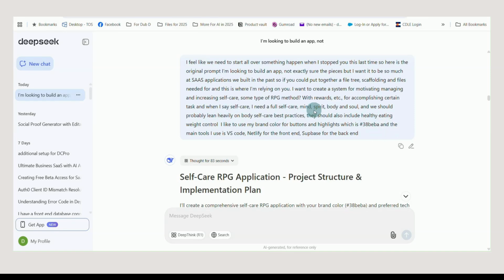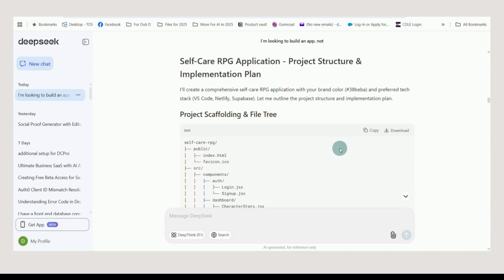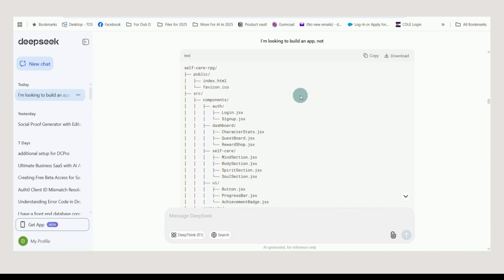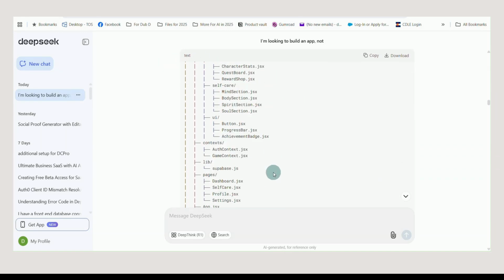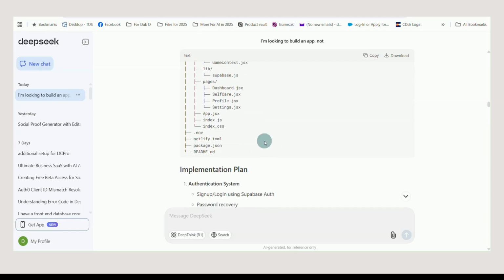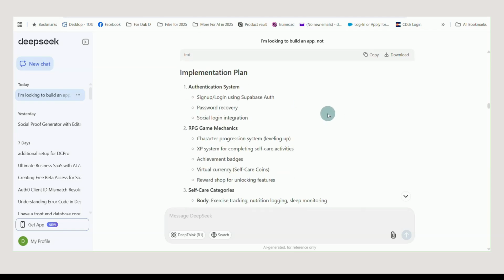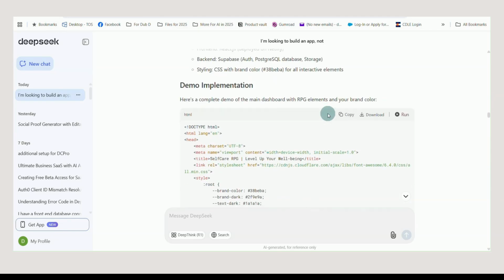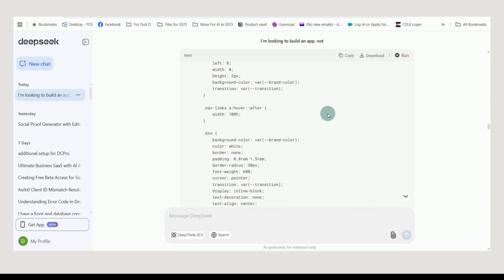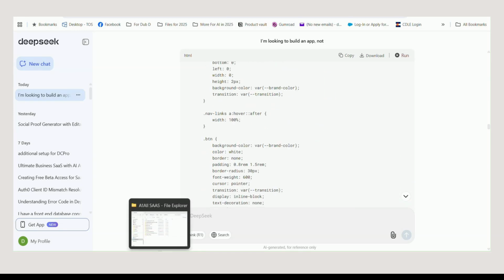And I wanted it to build a complete file tree scaffolding and the files needed for this. This is what I came up with. There's my file tree. It tells you all the files it's going to create, the implementation plan, and then the code that goes along with that. I've already been in here.